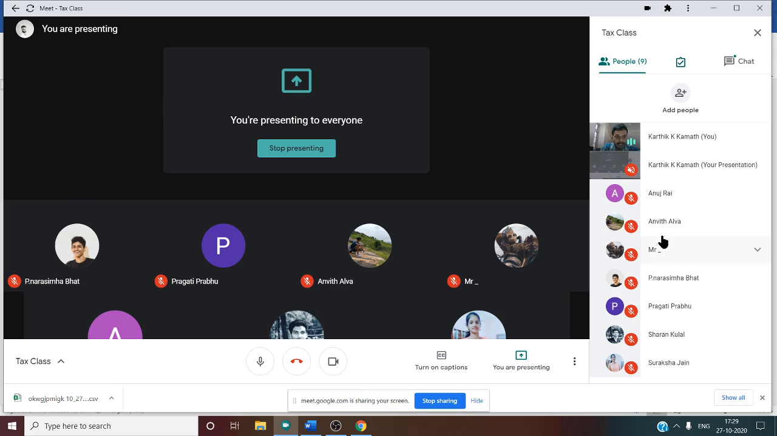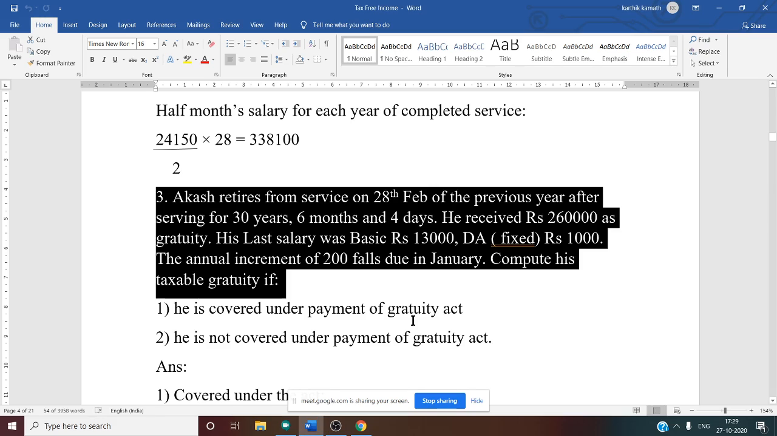Salary means only basic. Commission and other things are considered only if they say it enters the retirement benefit. So anywhere in the problem, if it is given that it enters the retirement benefit or 50% is taken for retirement purpose, then you need to consider DA, DP, then commission, etc. So now in this question, let us see what they have given.